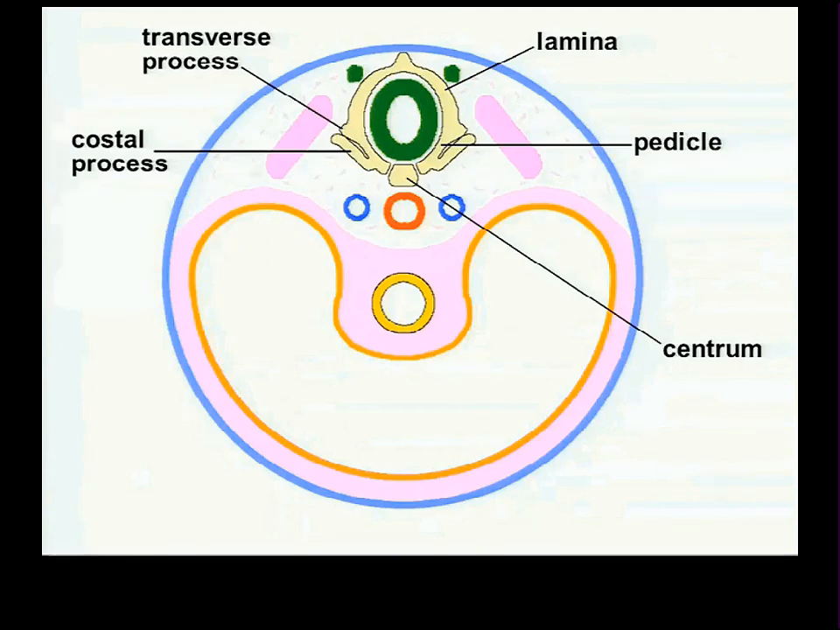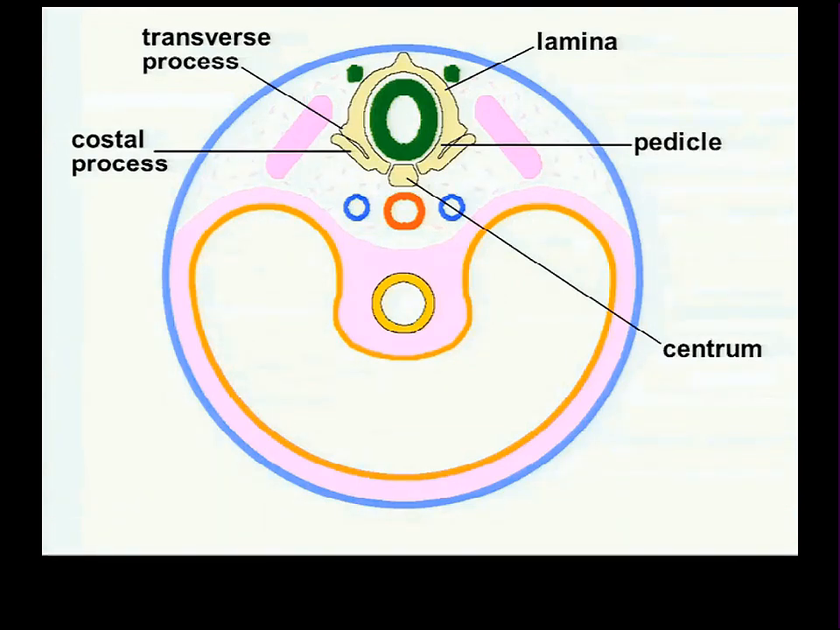But vertebrae have different regions to them. This would be the lamina of the vertebra. This ridge here, or bar there, would be the pedicle of the vertebra. From the junction of the lamina and pedicle comes a little bump called the transverse process. From the end of the pedicle, or the medial end of the pedicle, comes a process called the costal process, which is related to rib formation.